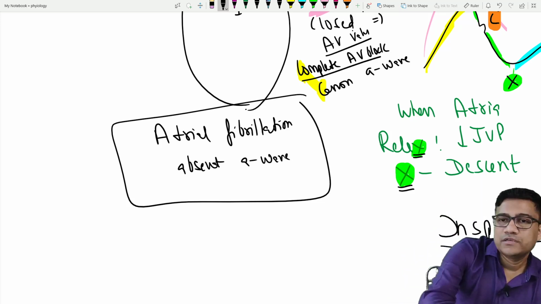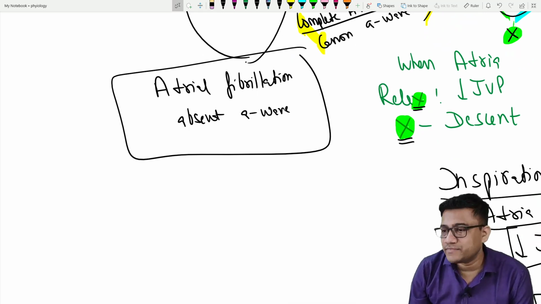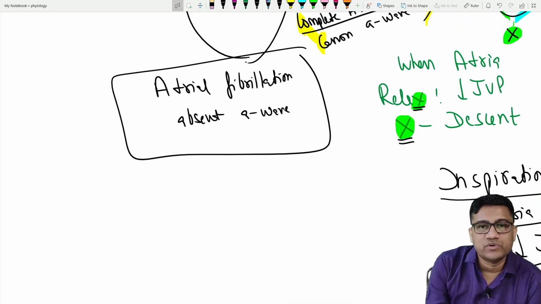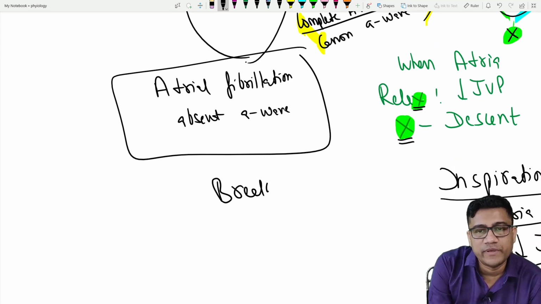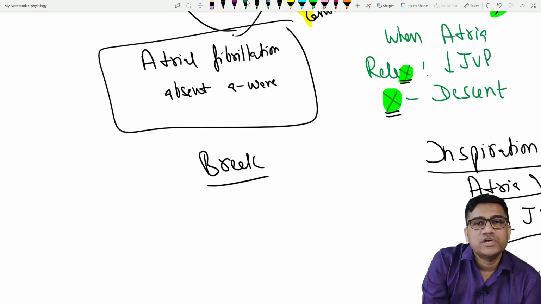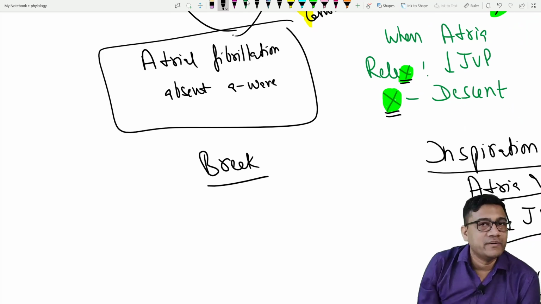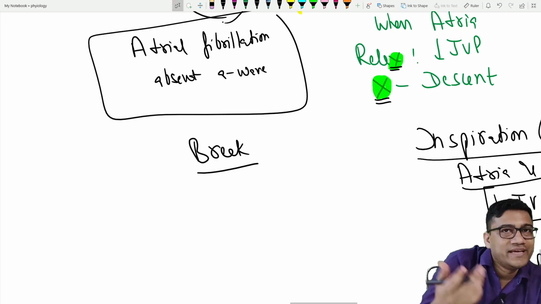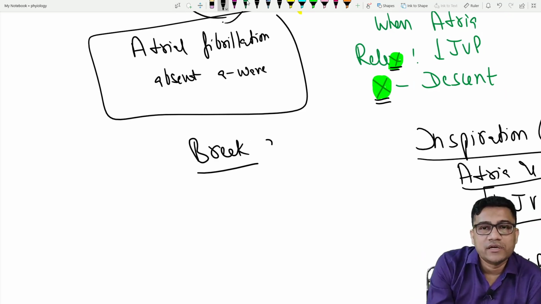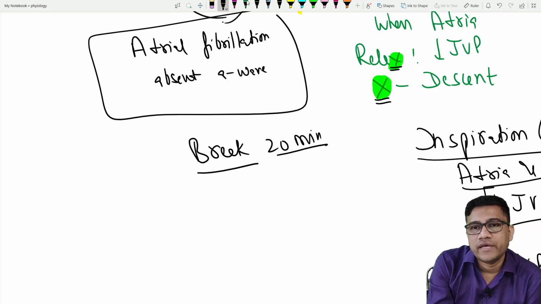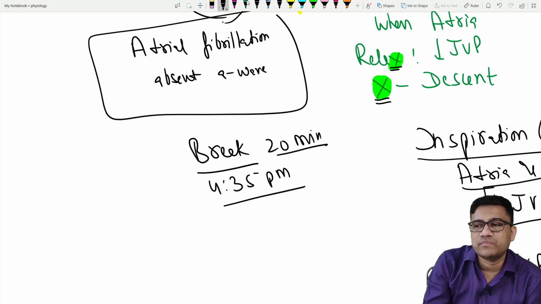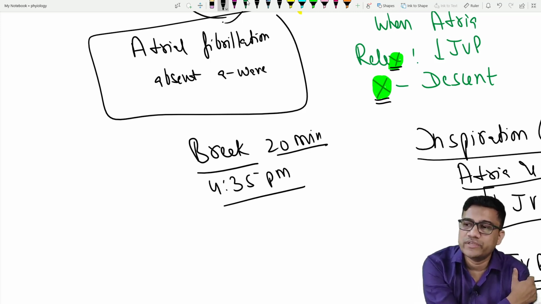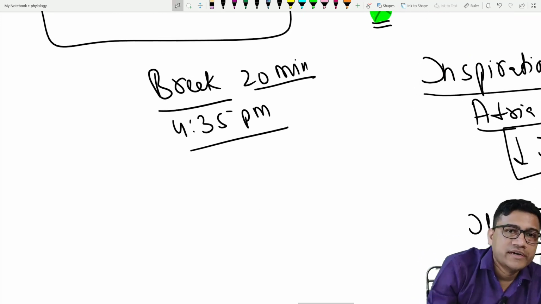Clear? So we have learned lots of medicine related concepts. Okay. So it is the time to take a break, because I know you will be very soon saturated with so much. So you learned the cardiac cycle, JVP, we will take a break. Then we'll do the volume changes, the cardiac output, etc. And then in the end we'll do BP and finish. Okay. So break 20 minutes. Clear? We start at 4:35 p.m. Clear? And the link will continue. I'll not stop the link. There's no point stopping the link. So you can see the class at this. Okay. So take the break.